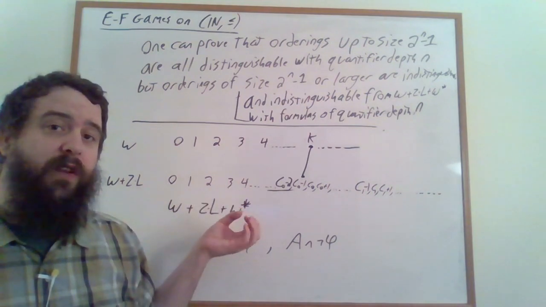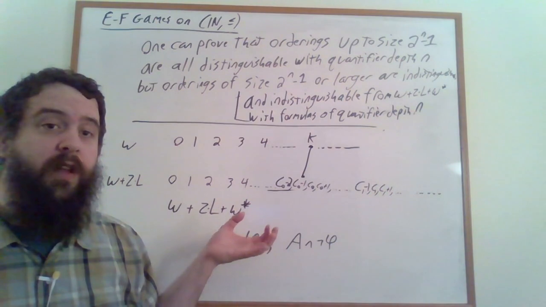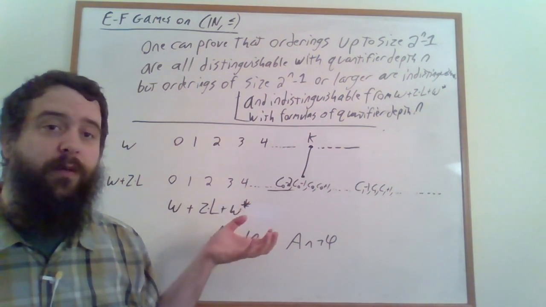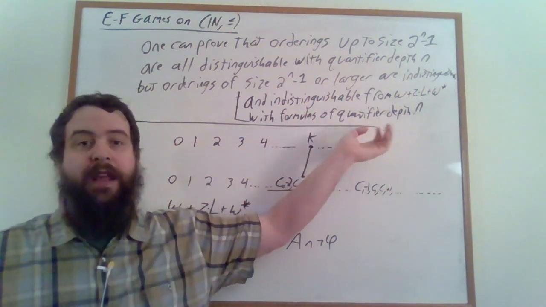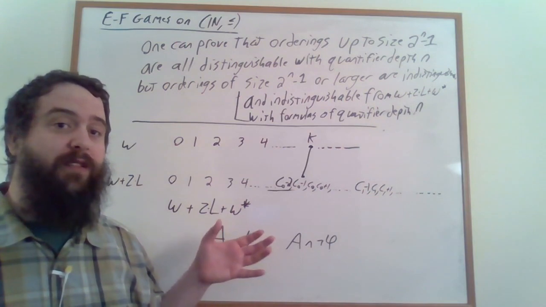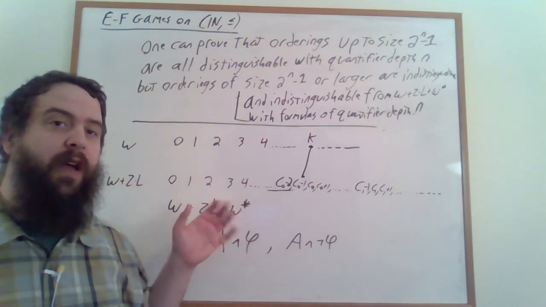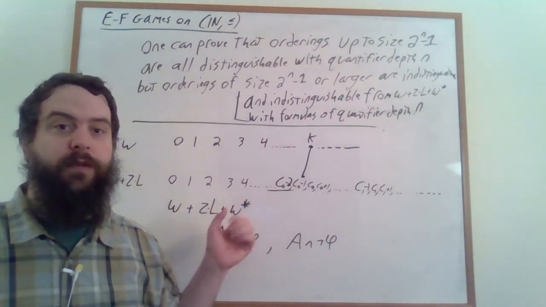They can be used to show that certain graphs are logically distinguishable from each other and logically indistinguishable from each other with particular quantifier depth n in the language of graphs. And graphs are very general, and so hopefully that can give you a sense of what EF games look like on arbitrary relational structures. So that's it for this video.